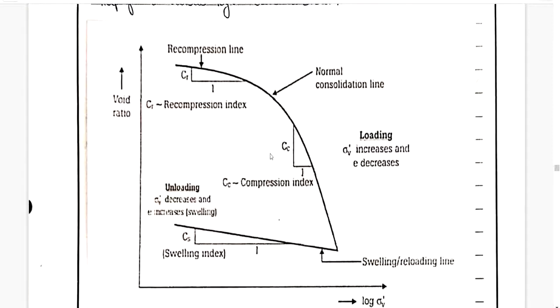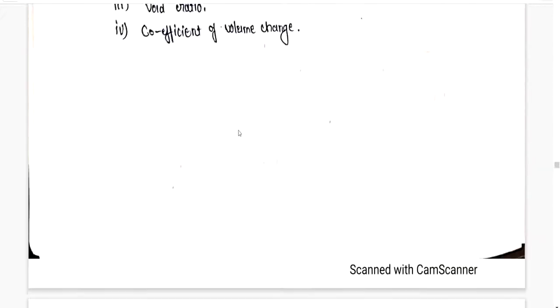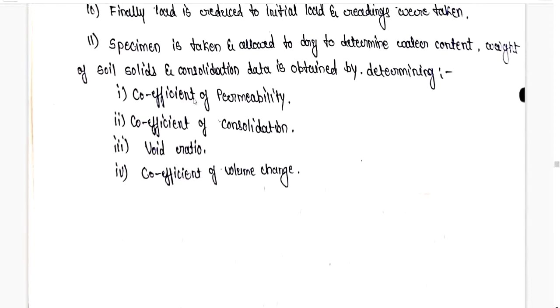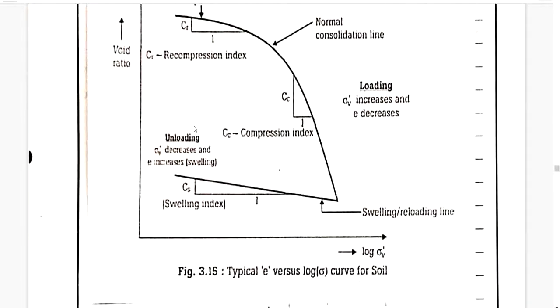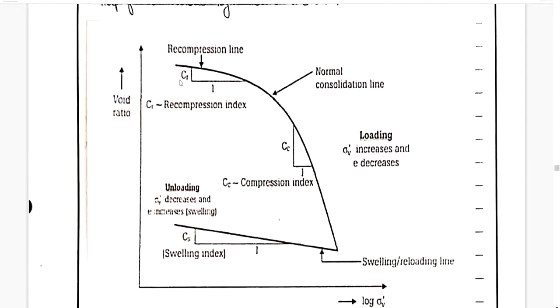consolidation test, we find out the consolidation data, that is coefficient of permeability, coefficient of consolidation, void ratio, and coefficient of volume change. So let us see how we are going to find out the consolidation data by using the graph which we are having. Let us see one by one. Before moving to that, let us study the graph in detail.